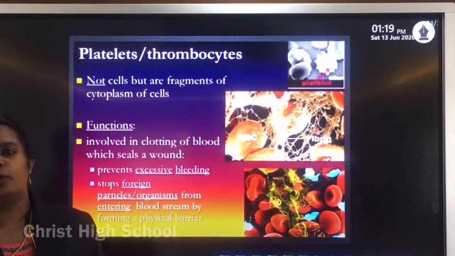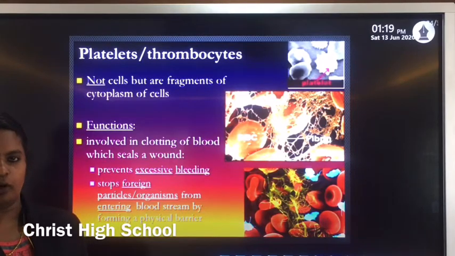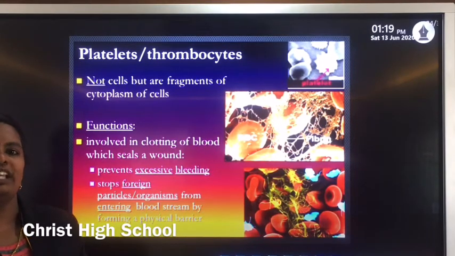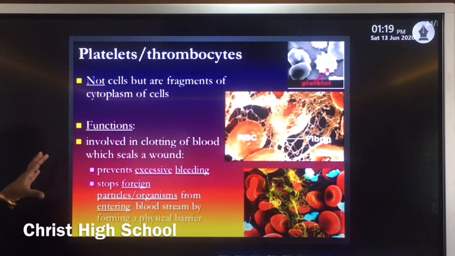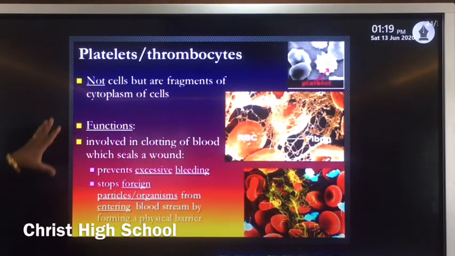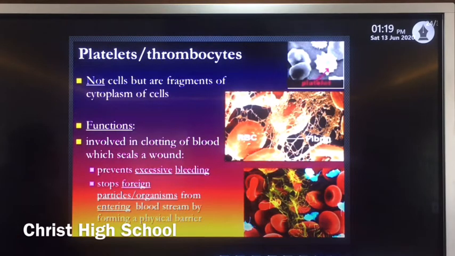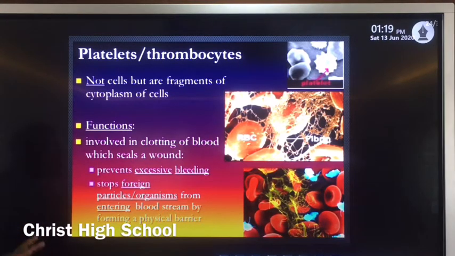Let's discuss the blood clotting mechanism, or clotting of blood, or solidification of blood. Blood clotting is normally carried out by platelets, the small fragments in the blood. The main function of blood platelets is that they help to clot the blood.